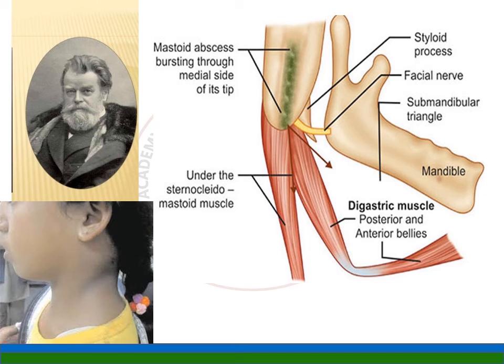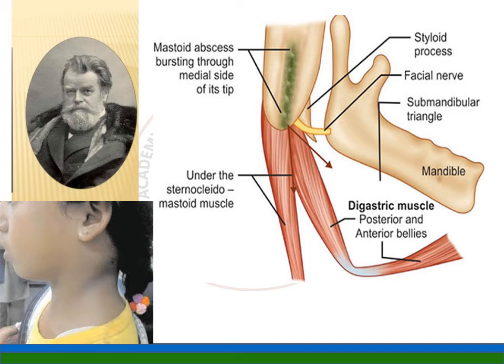Okay, the pus breaks through and forms along the medial side, deep to the sternocleidomastoid muscle, and pushes the muscle outwards. The pus forms under the sternocleidomastoid muscle. That is called a Bezold abscess.